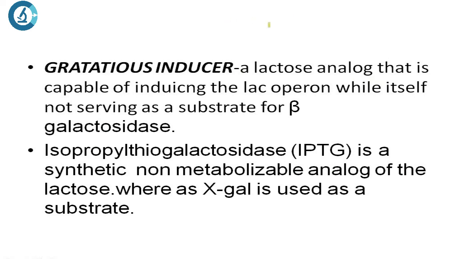Next we are going to discuss the gratuitous inducer. Again, this is a very important terminology. It is a lactose analog, and it is synthetically produced. Analog means a substitute, one which is very similar, that is capable of inducing the lac operon while itself not serving as a substrate for beta galactosidase. It induces the operon, but it is not the substrate for beta galactosidase. Try to understand this difference. It is going to induce the operon, but it is not going to act as a substrate for beta